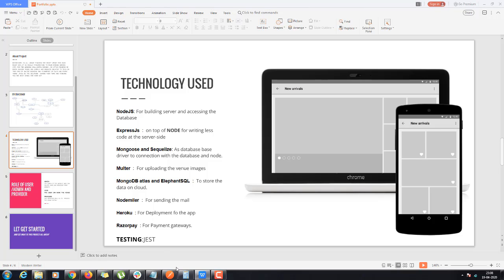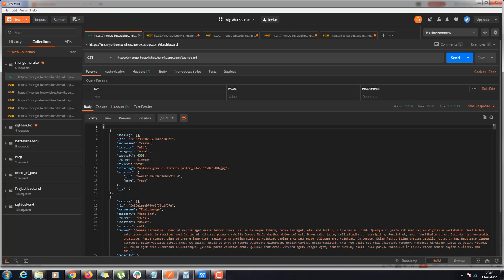I would like to perform a quick demonstration of what this project is about and how the functionality works. This is the dashboard. If you have seen the Flipkart app, when you first enter there's a dashboard where you can see a product, its category, price and all details.